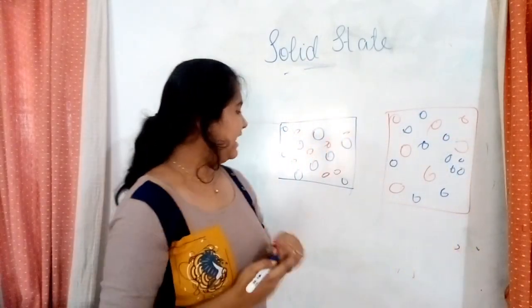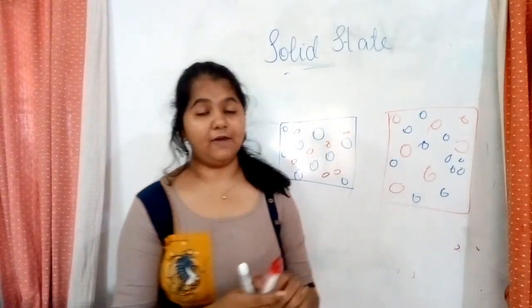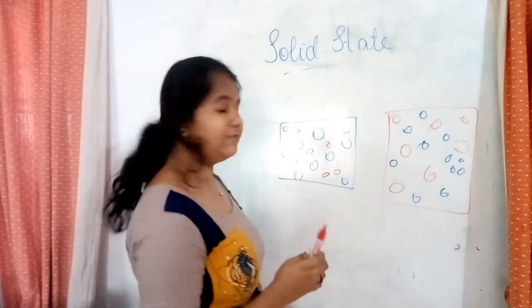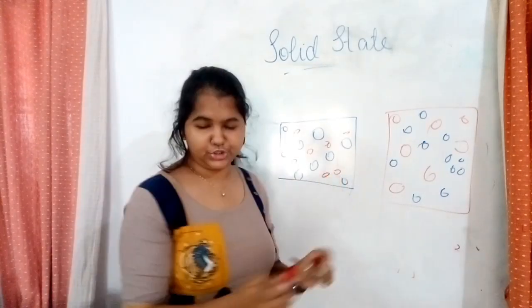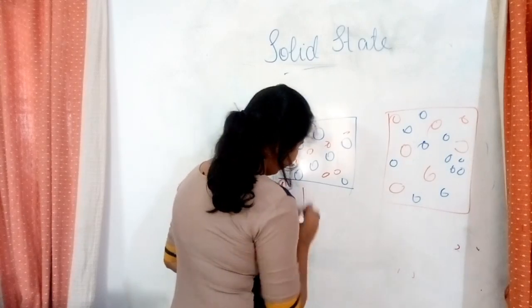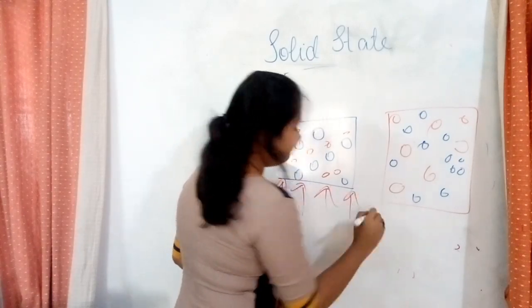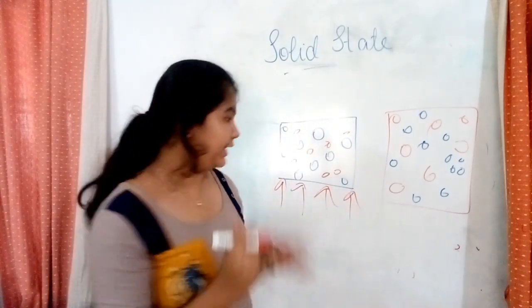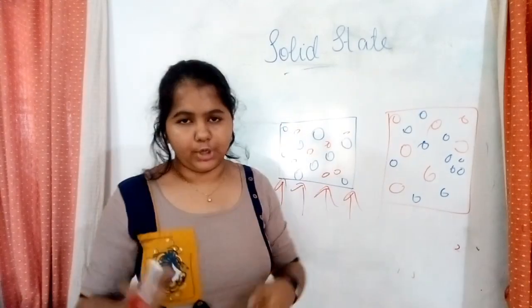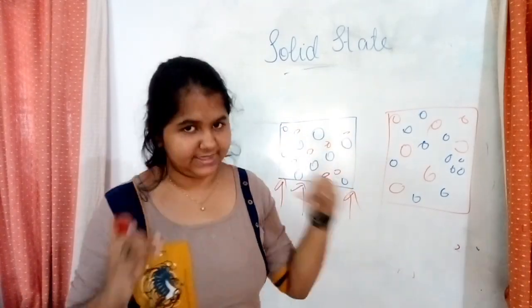Okay. In this case, if you have to melt this compound, what should you do? You can give equal heat because it's arranged in a particular order. It's all in a particular order, therefore it has a sharp melting point.